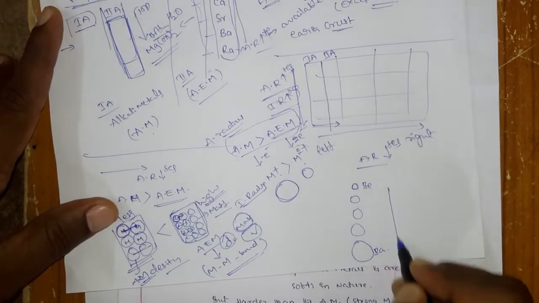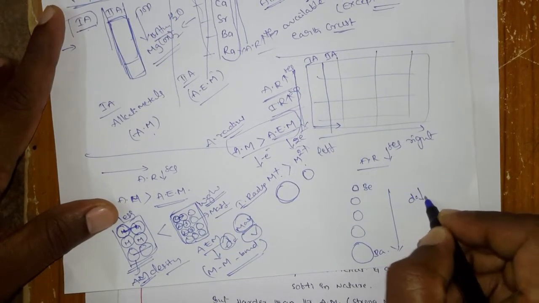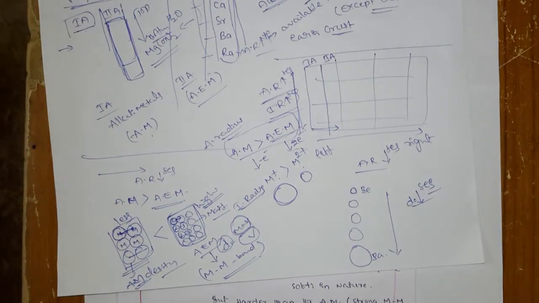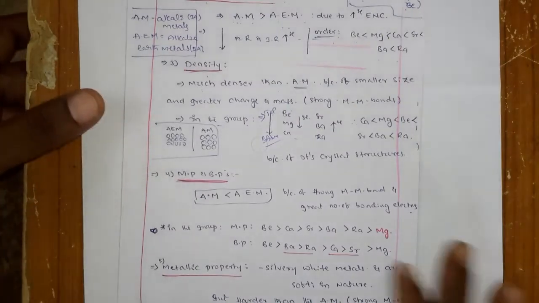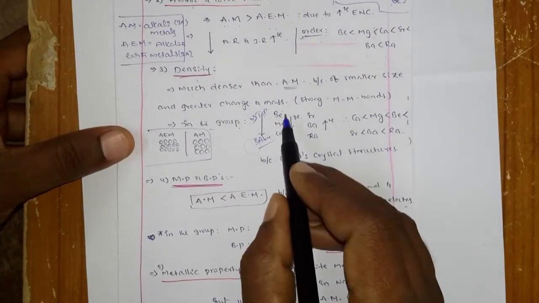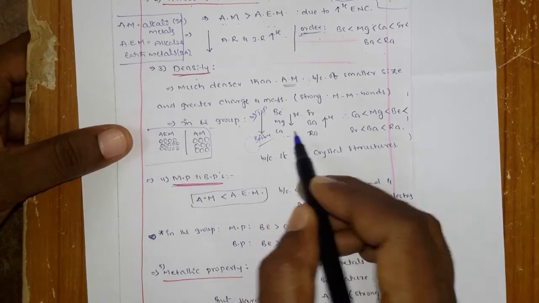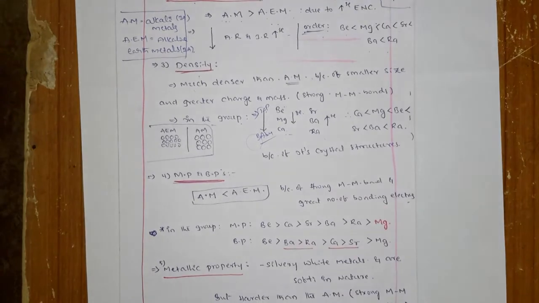So when the size increases, obviously the density must decrease. But there is a small deviation here: from beryllium to calcium the density decreases, but from strontium to radium the density increases.